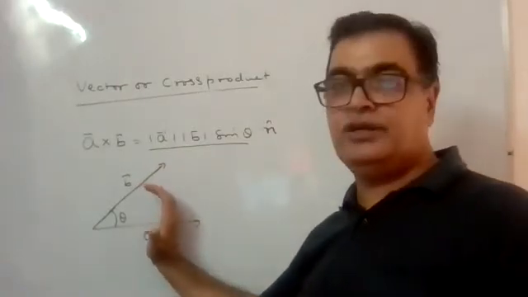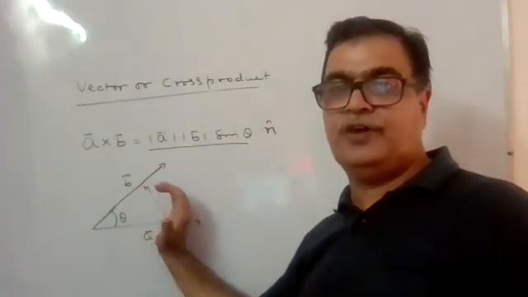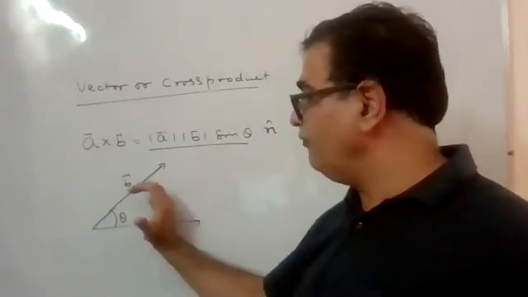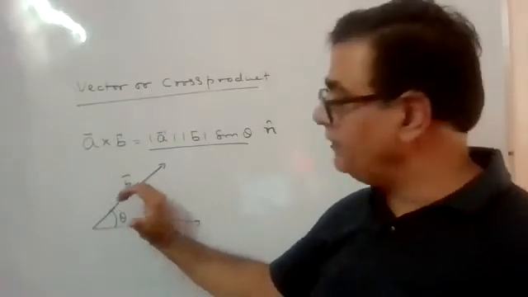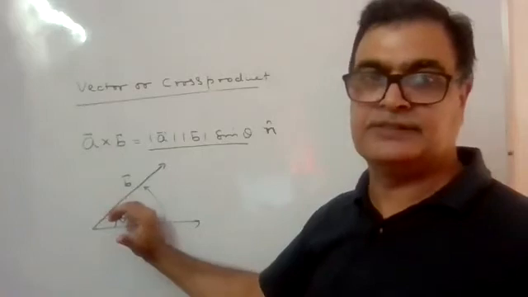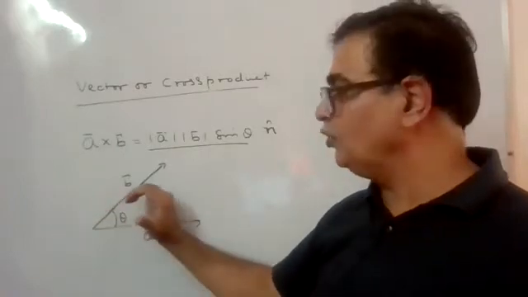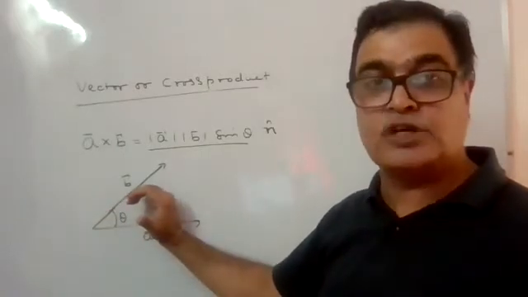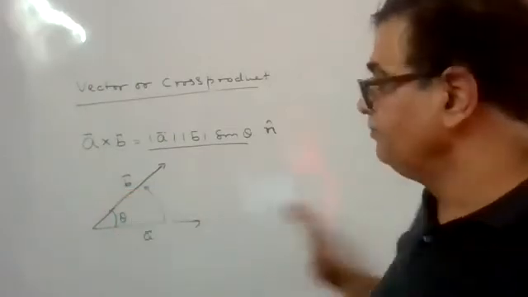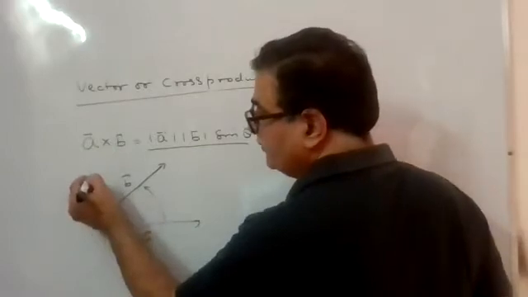Just check. My fingers are going in the direction of the arrow, or no? So this is the direction of the fingers. Then where my thumb is showing outward, is it perpendicular to the plane? Yes. And if it is perpendicular to the plane, we will say it is the direction of the cross product. And is it outward? Yes, we will say it will be outward in this case. And here we will show it this way, with a dotted line.